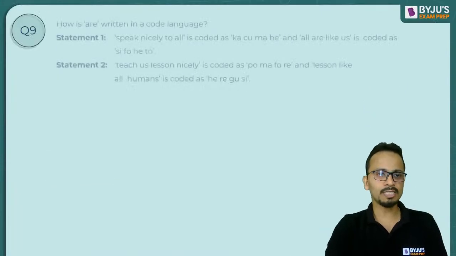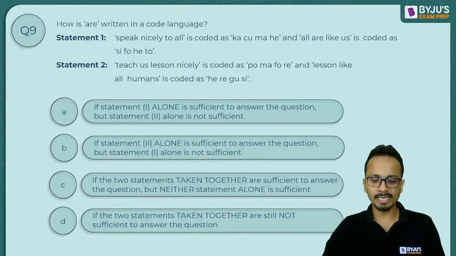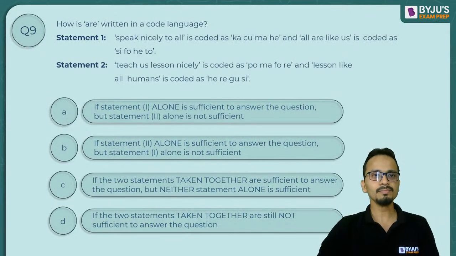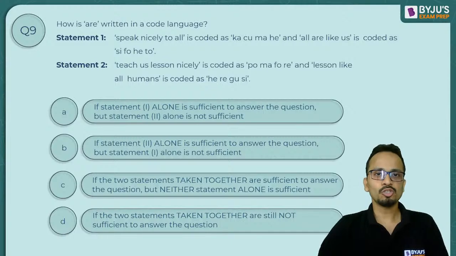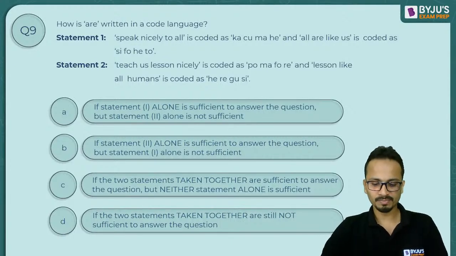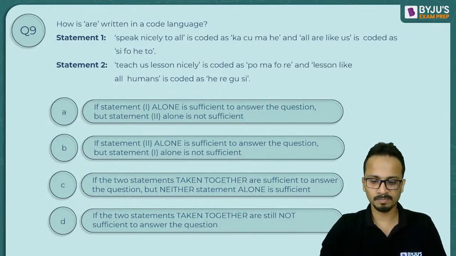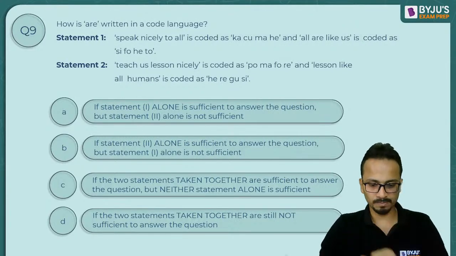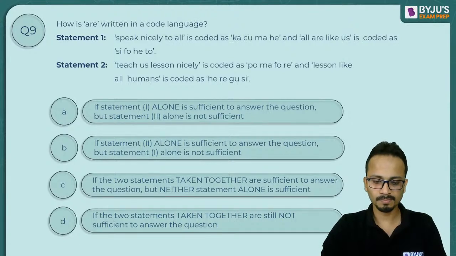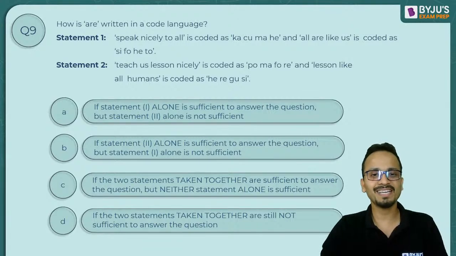All right. Now let's go ahead and look at question number 9. So this is based on coding decoding. Tarun, Q will not come at third.